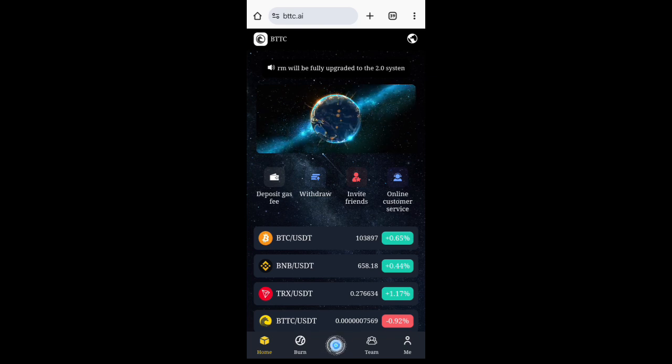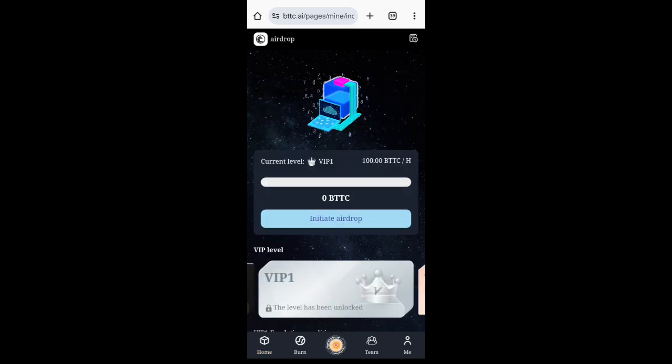I'm also going to make a video saying you should stay out of this platform. If you want to continue with their free mining, if you are okay with it, you can continue. At least when you mine this BTTC, you can actually withdraw it to Binance. But the truth of the matter is that it's a waste of time to me, because the amount you are going to accumulate is very little, not even up to 1 cent. That is the reason why I stopped mining on this platform. I have made a video earlier explaining all that. But if you have interest in mining, you can still mine.